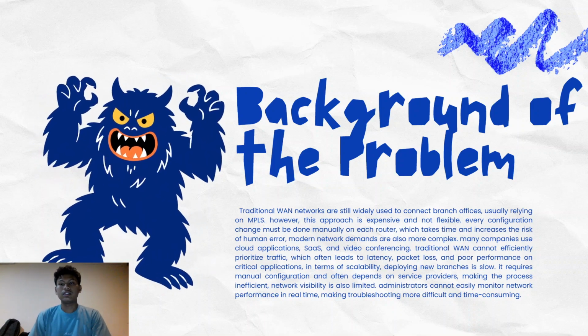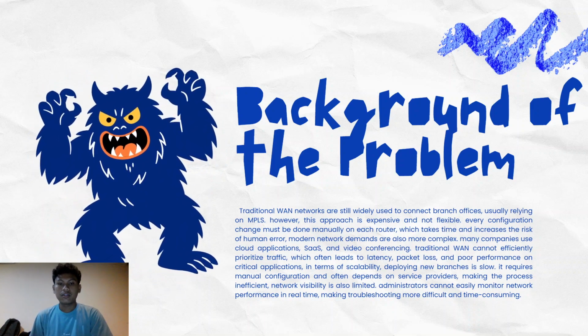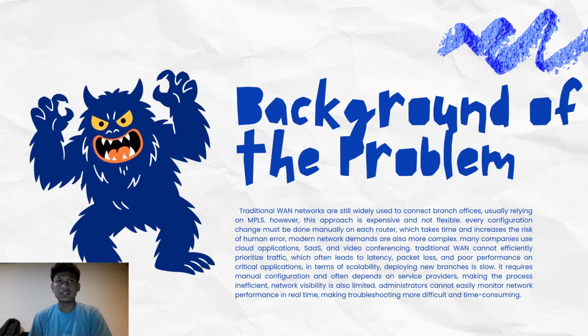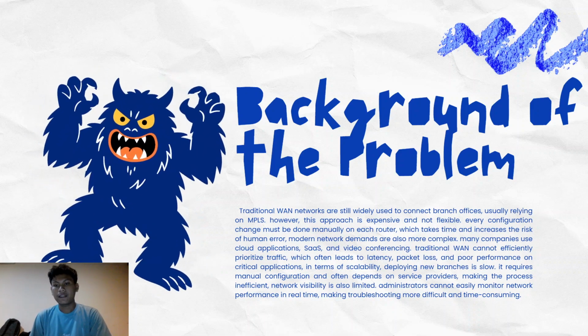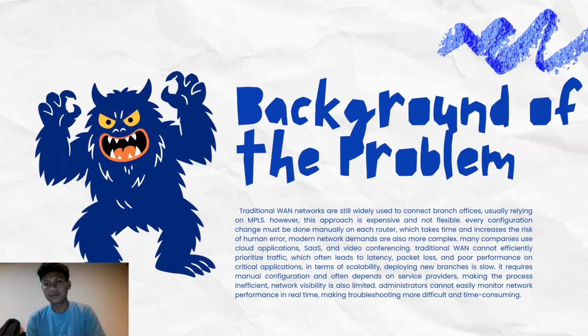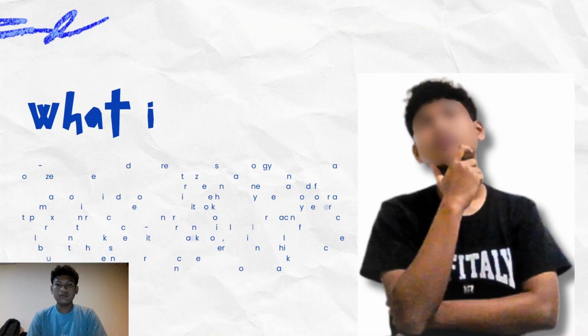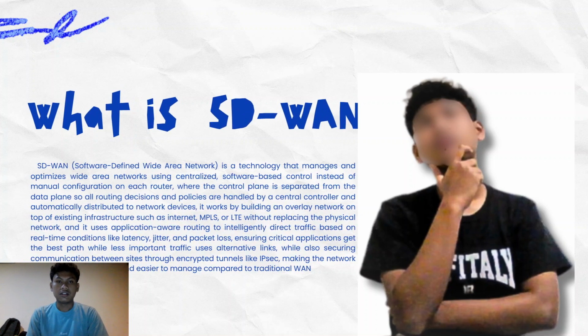So this is the background of the problem, why SD-WAN is great. Next, the definition of SD-WAN. What is SD-WAN? SD-WAN means software defined wide area network. So this is the modern one after the traditional one.